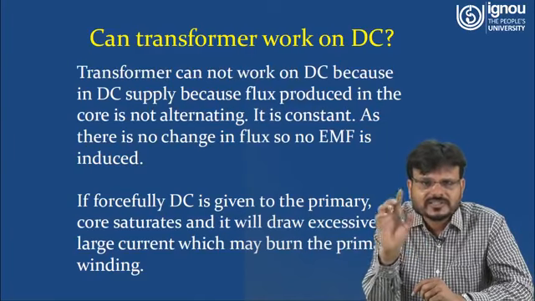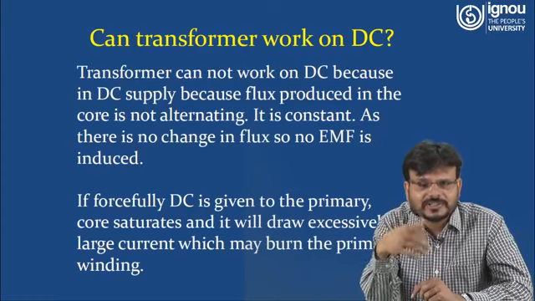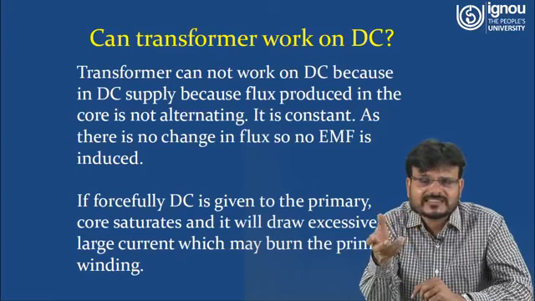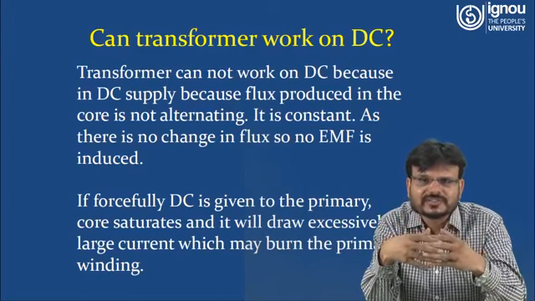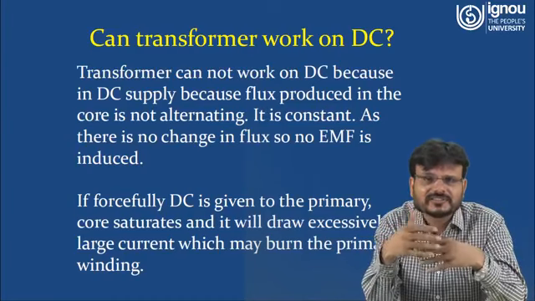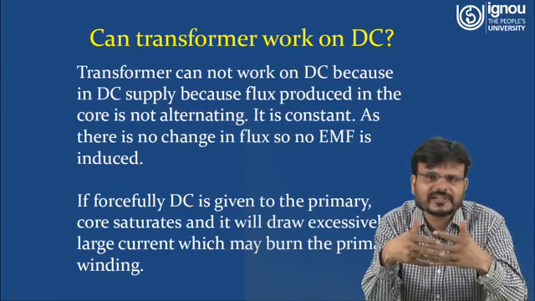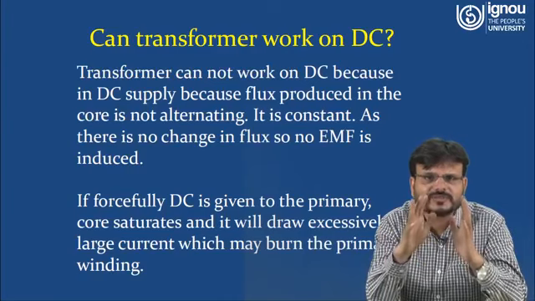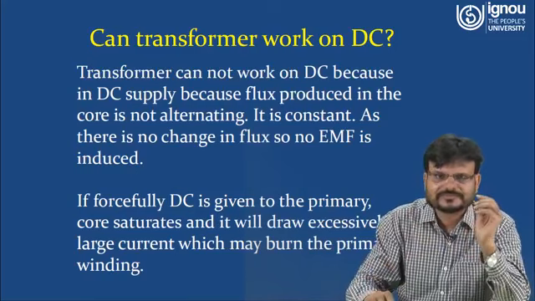Here you will notice E1 is 0, that means the value in the numerator has already increased. And in case of the denominator, this Z is equal to what? R plus JX. X is again 0. This means the value of this Z is reduced. So the value of the denominator is reduced and the numerator is increased. So what is happening? This I is increasing very, very high. If this current is very, very high, then I square R losses are very, very high. That means the whole transformer will be damaged if you are applying DC across the transformer.